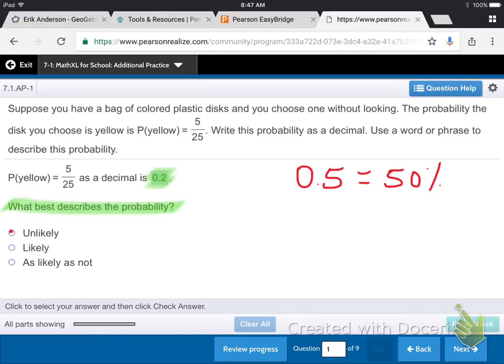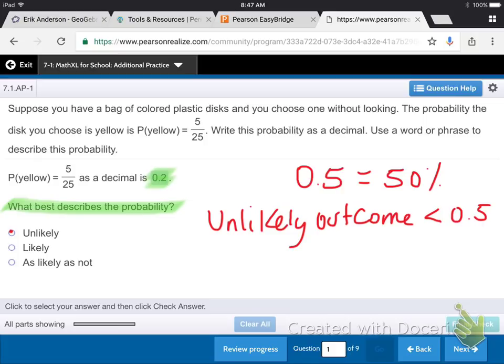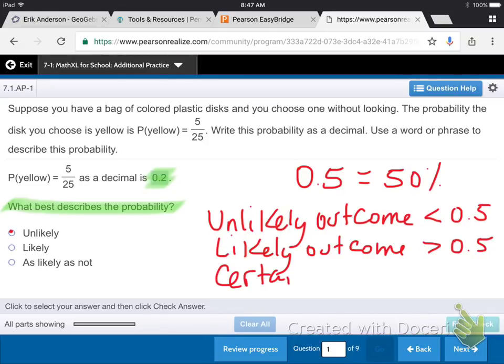Okay, let's do it together actually. So, an unlikely outcome is less than 0.5, and a likely outcome is greater than 0.5, and a certain outcome, might as well write all of these down, equals 1.